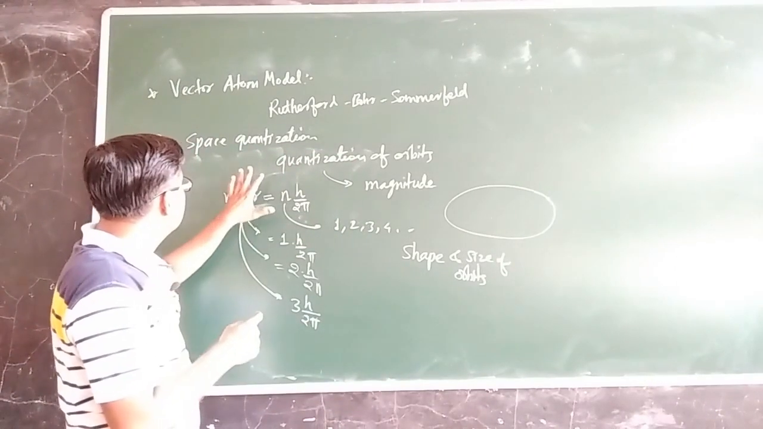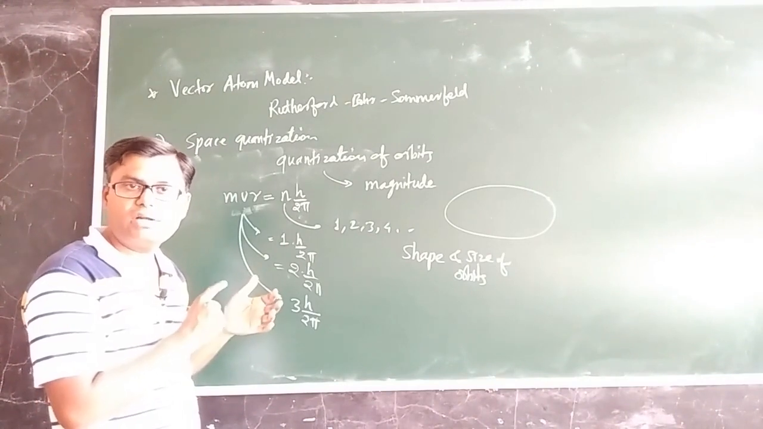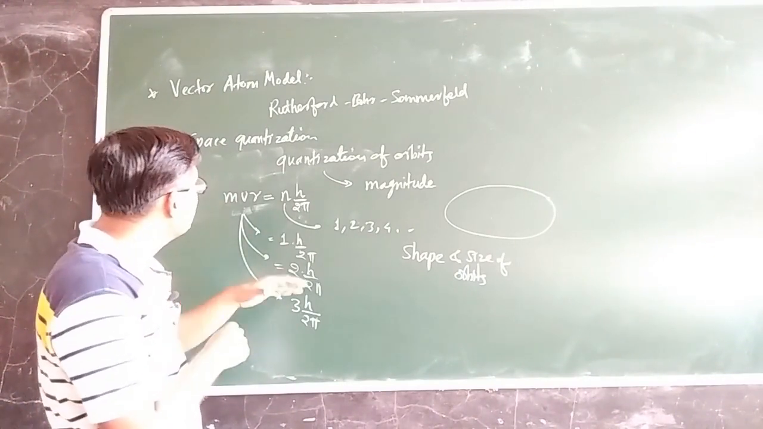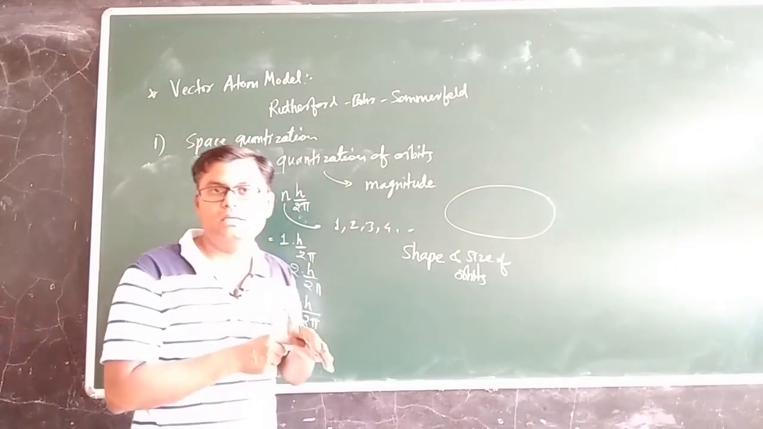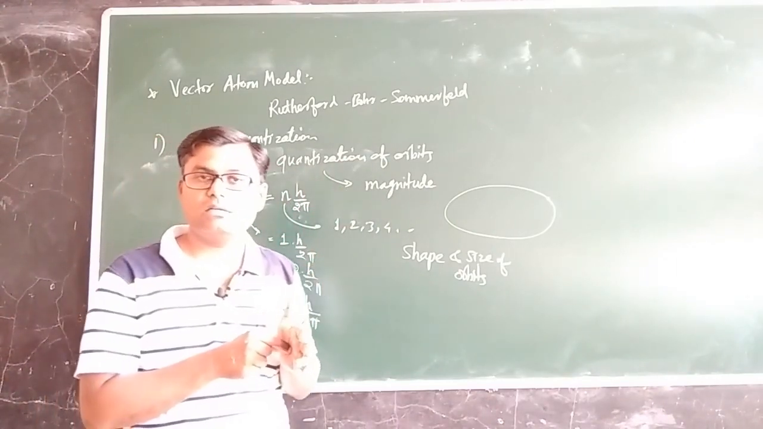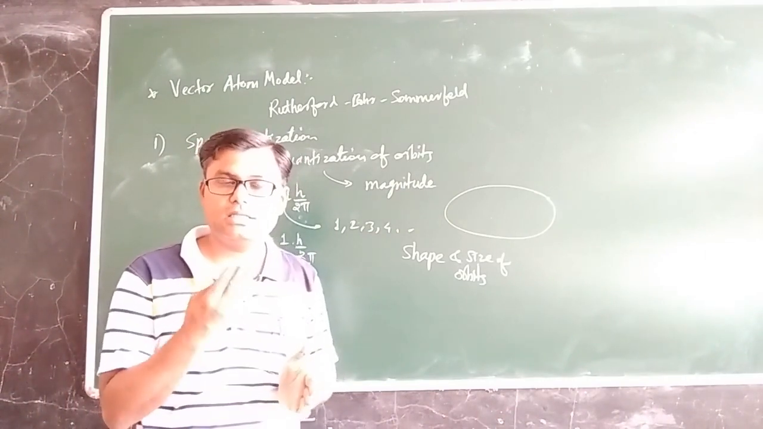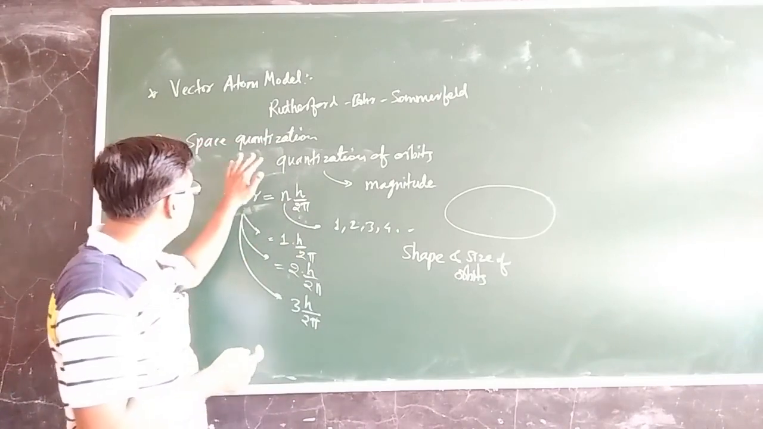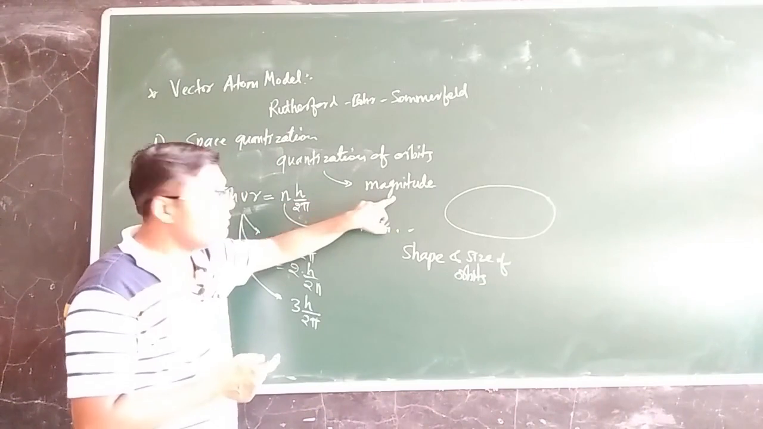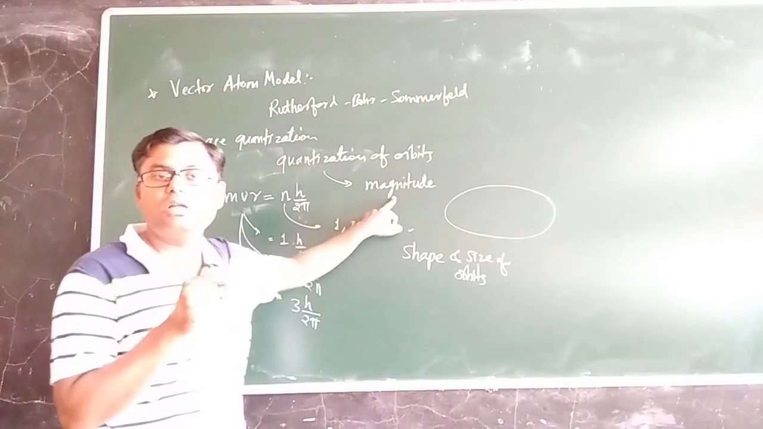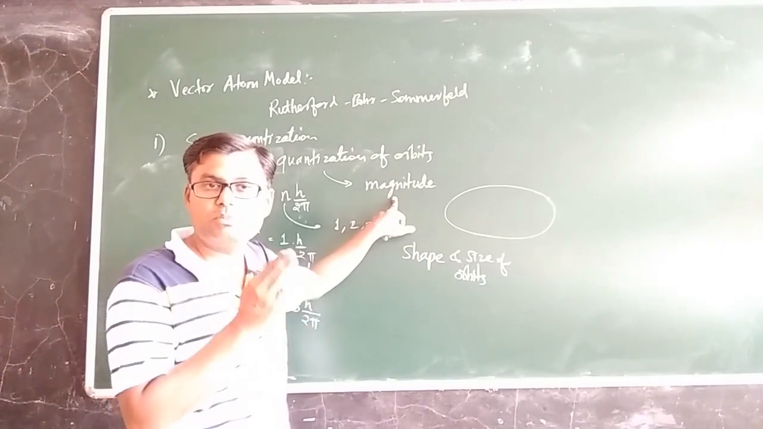So this is the case which we studied earlier. Whenever we studied the Bohr atomic model and the Sommerfeld atomic model, we applied the concept of quantization of orbits and quantization of magnitude. But the vector atom model, and in it the concept of space quantization, demands more than that. So what is this more? The concept of space quantization demands that in addition to the magnitude of angular momentum, the direction of angular momentum must also be quantized.